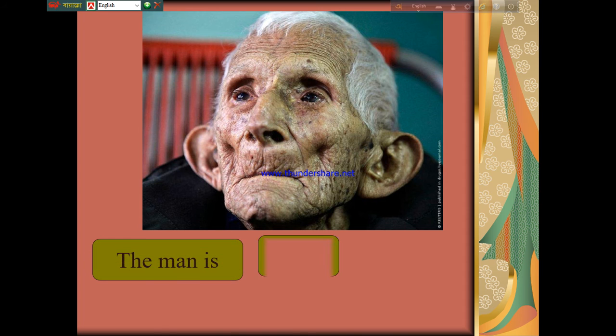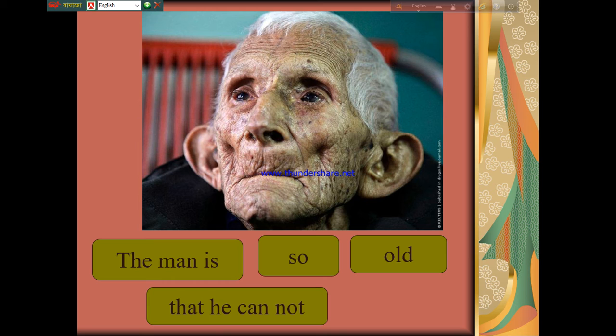Let's see another example. The man is so old that he cannot move. Instead of so, we have to write too, and instead of that, subject, can, could, plus not, instead of this part we have to write to.